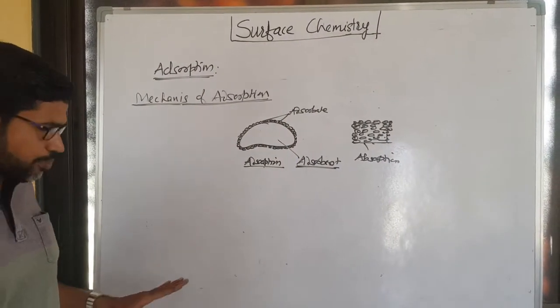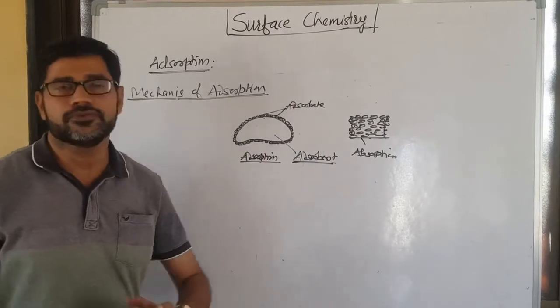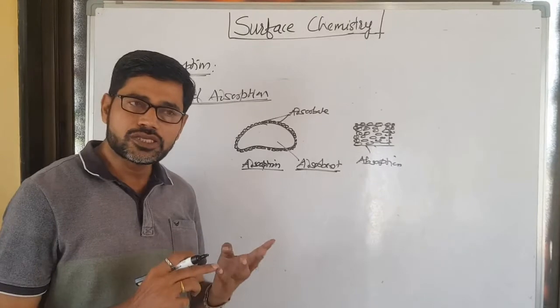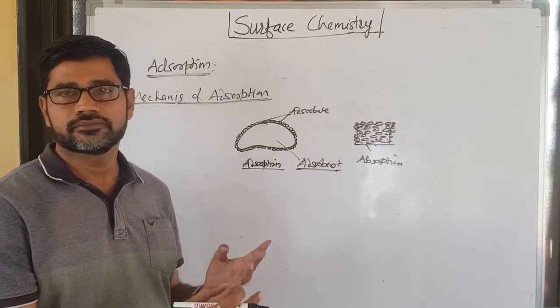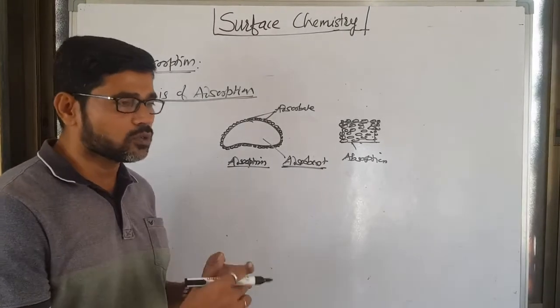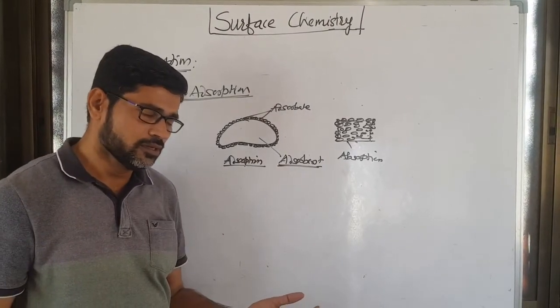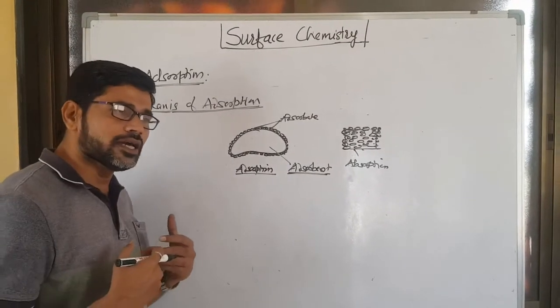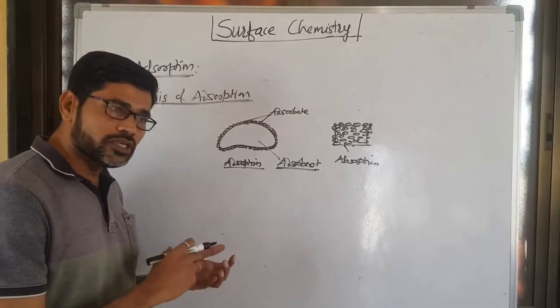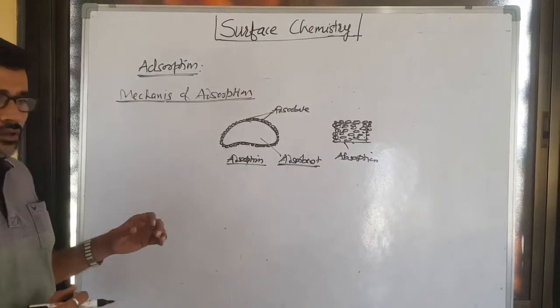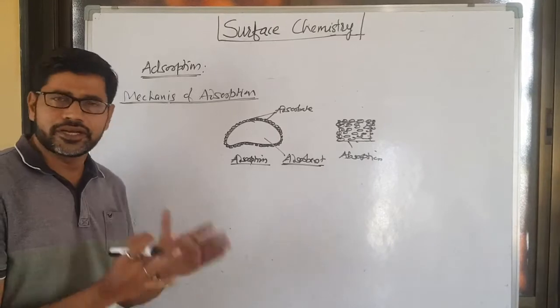Particularly on the basis of phase or states, there are three types of adsorption: gas solid adsorption, gas liquid adsorption, and liquid solid adsorption. The maximum types of adsorption which we observe are either gas solid or liquid solid adsorption. Gas liquid adsorption is rare.